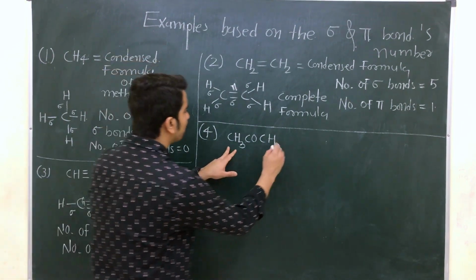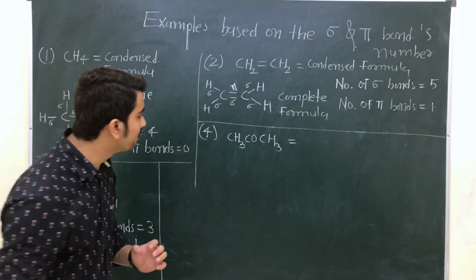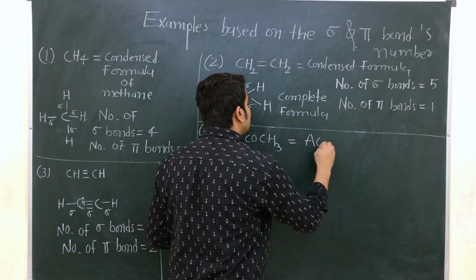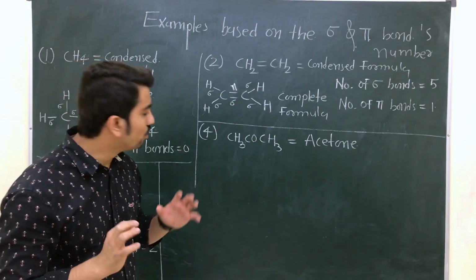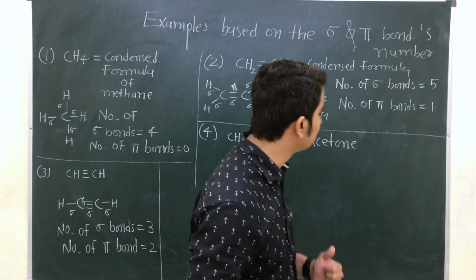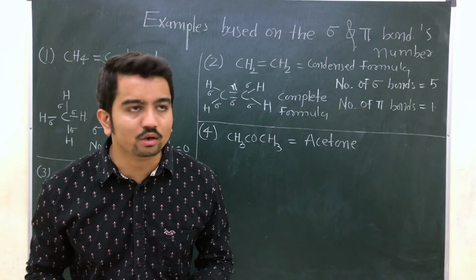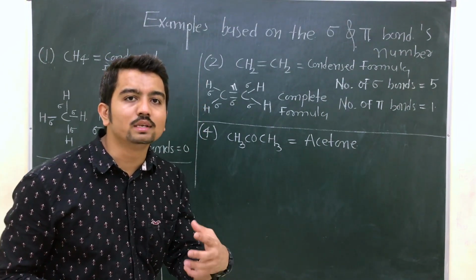First of all, you should know the name, my dear friends. The name of this structure is acetone. I'm damn sure you all understand this word acetone, clear? And you have seen it. Girls mostly know this thing. Acetone is used as a nail polish remover.